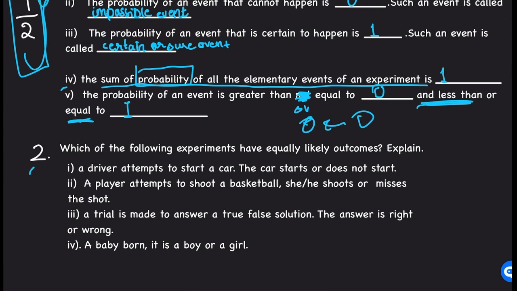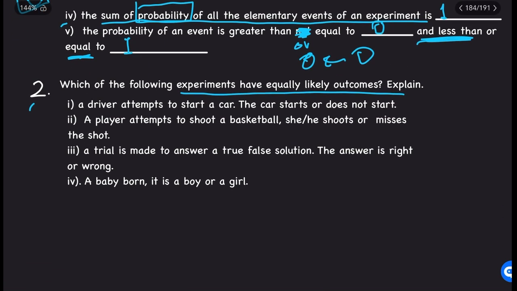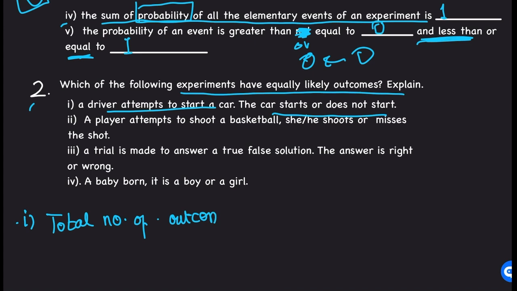Coming to question number 2: which of the following experiments have equally likely outcomes? Explain. First we have to tell whether they are equally likely outcomes or not, and then explain why they are or are not. Our first part is a driver attempts to start a car. The car starts or does not start. There are two outcomes. Total number of outcomes is 2, that it will start or not start.